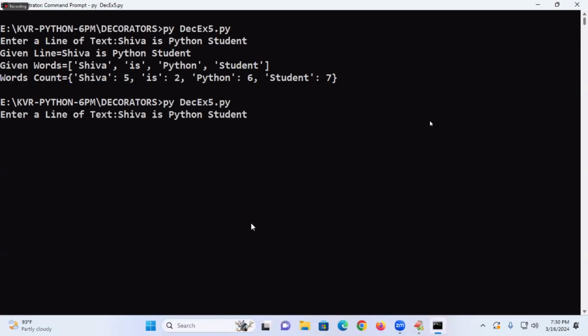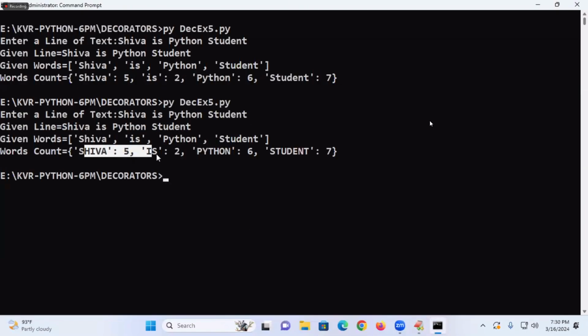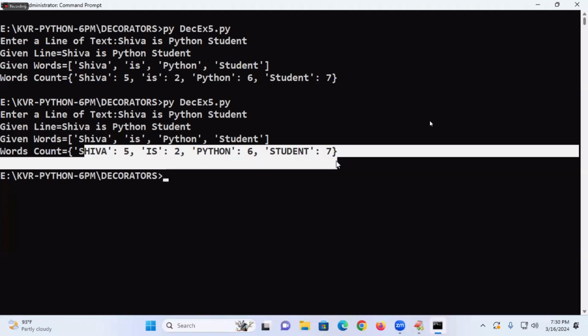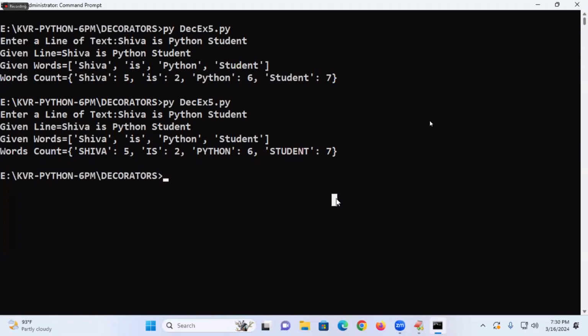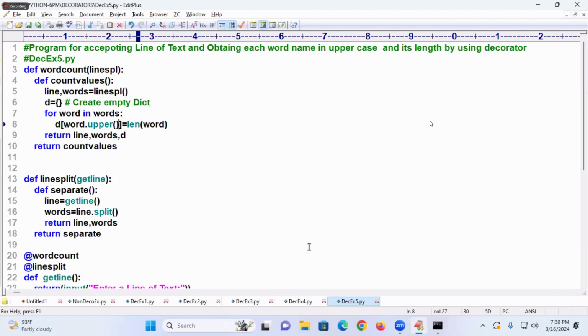See that, Shiva capital, Python capital, and so on. This is the subject. Like this, you need to do it. Are you following? Easy or difficult? Easy. When sir will do, everything is easy. So this is decorator. What is the decorator? Decorator is one of the normal functions which will provide additional functionality to the normal function.